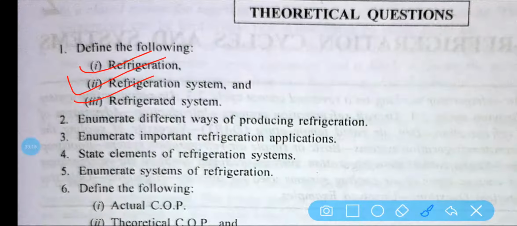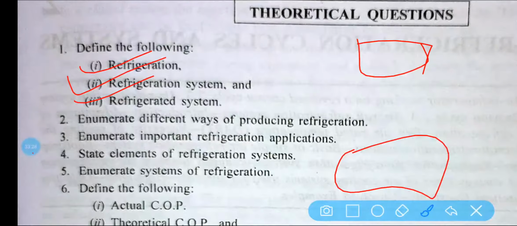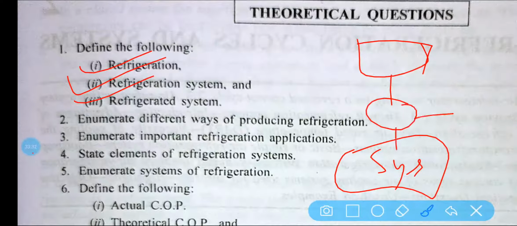Next question: what is refrigeration? Refrigeration is the science of producing and maintaining temperature below that of the surrounding temperature. This is your system, and this temperature should be maintained by the help of refrigeration. Refrigeration is the science of producing and maintaining temperature below that of the surrounding atmosphere.